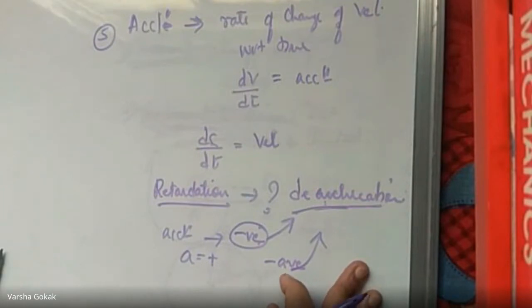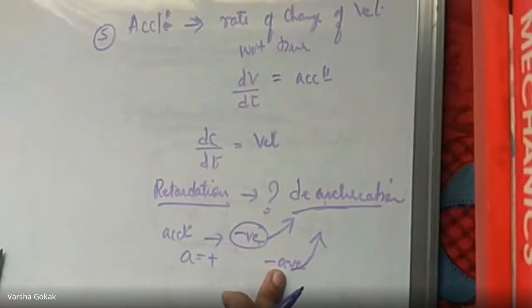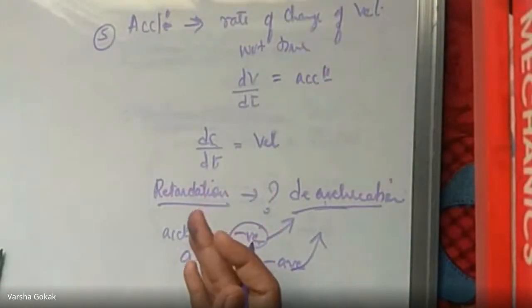Can you give me an example of retardation? Reverse, ma'am. Reverse. Okay. When you apply the brakes, right?